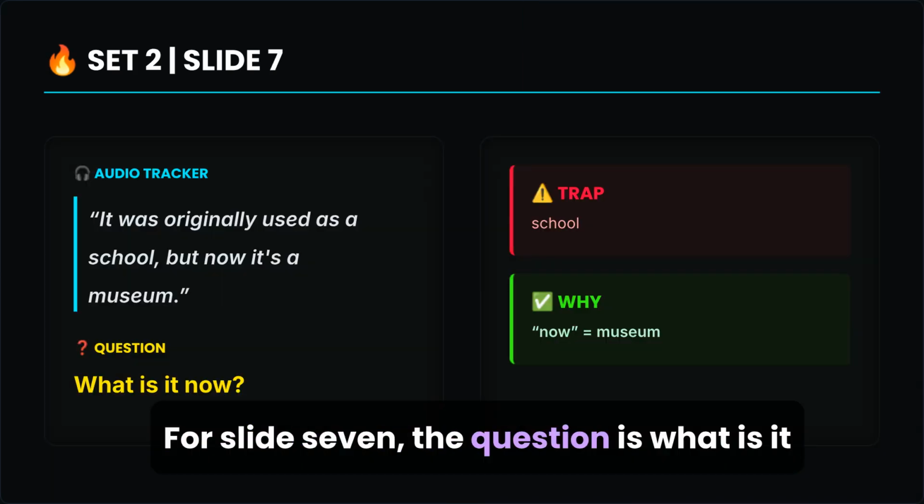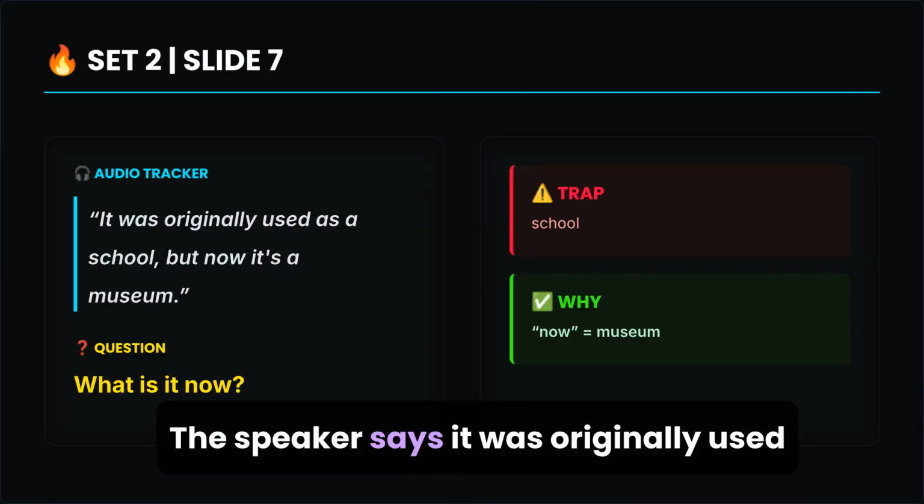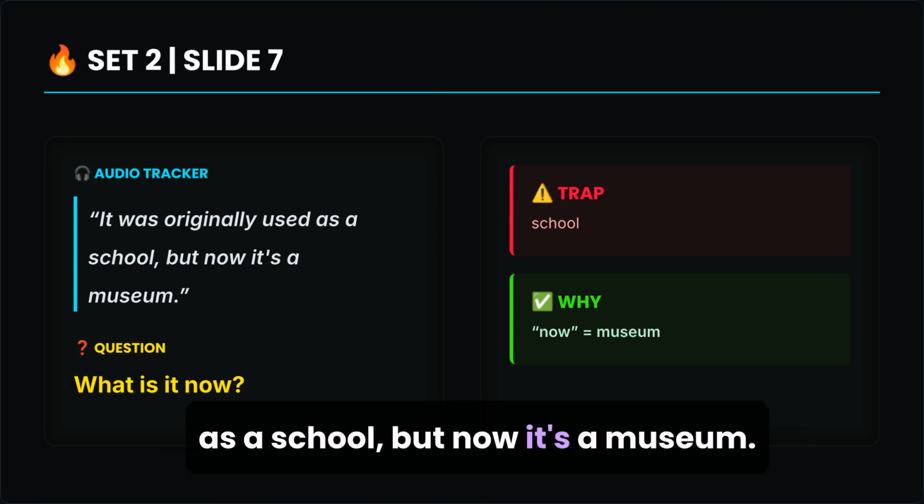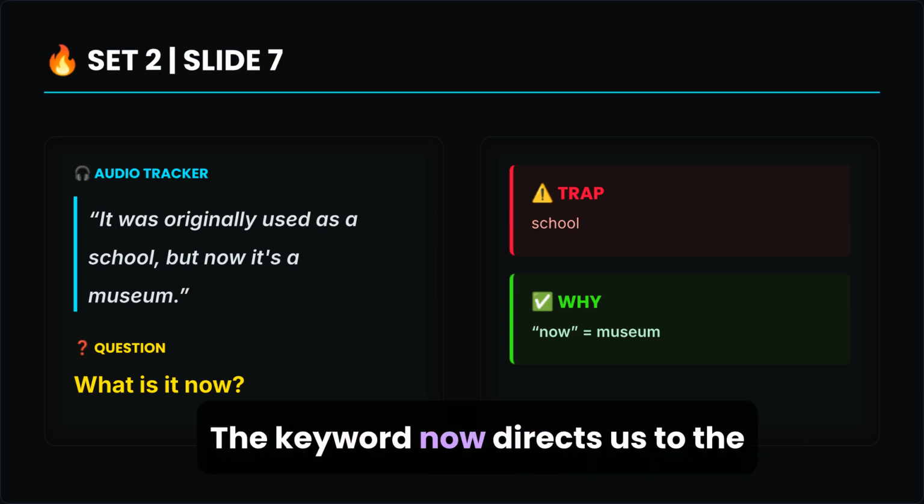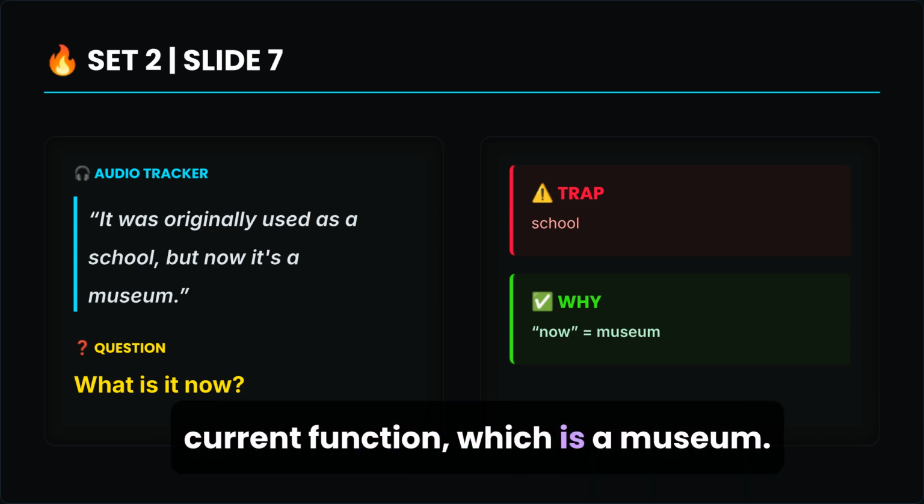For Slide 7, the question is, what is it now? The speaker says it was originally used as a school, but now it's a museum. School is the trap, as it was the original use. The keyword now directs us to the current function, which is a museum.